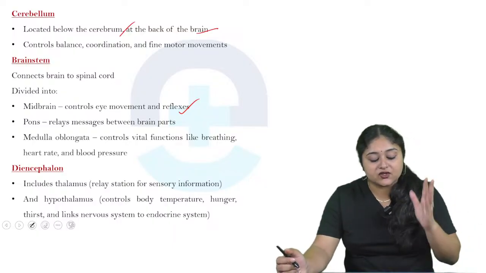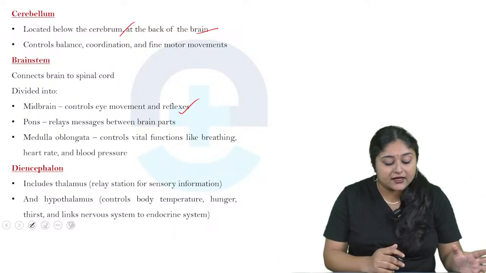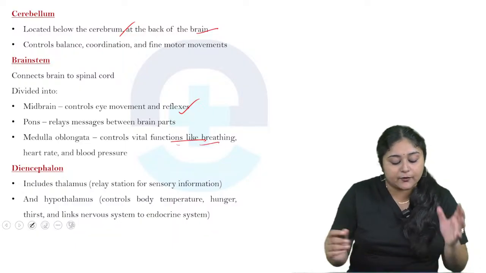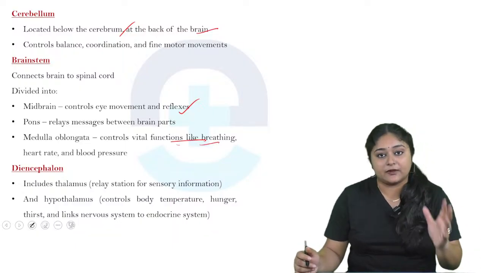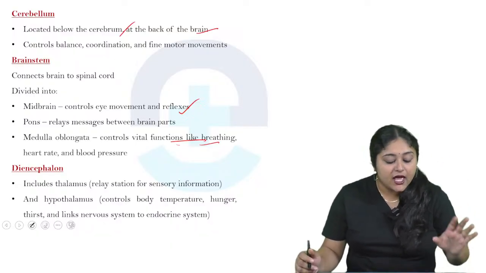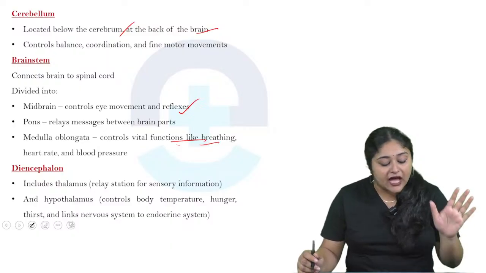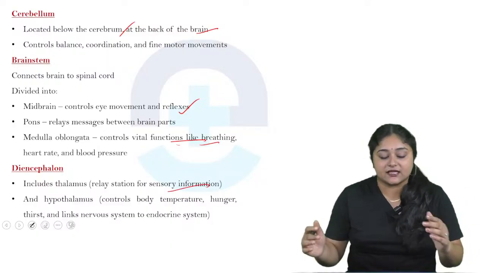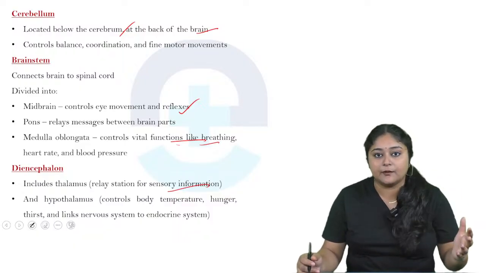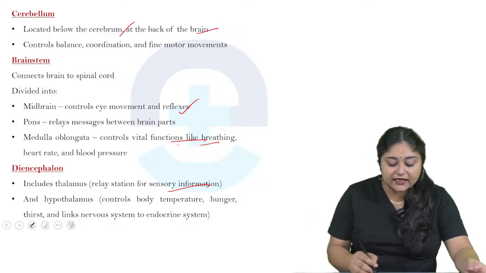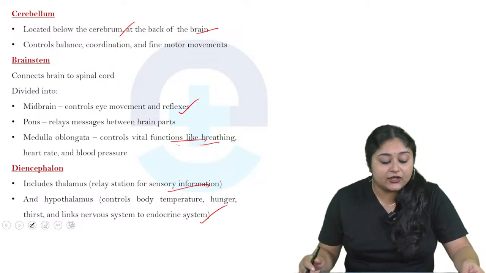Then the pons, which relays messages between the brain parts, and then the medulla oblongata, which controls vital functions like breathing, heart rate, as well as blood pressure. It means all the important vital signs of our body. Now come to the diencephalon. The diencephalon includes the thalamus, which is the relay station of sensory information, and then the hypothalamus, which mainly controls body temperature, hunger, thirst, and links the nervous system to the endocrine system.